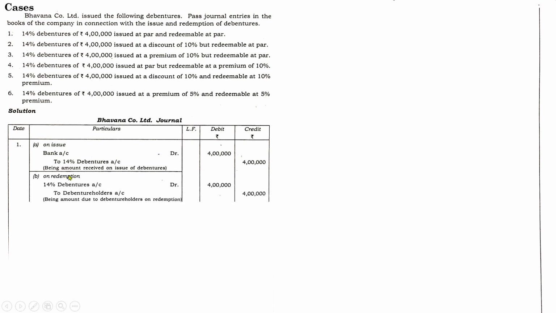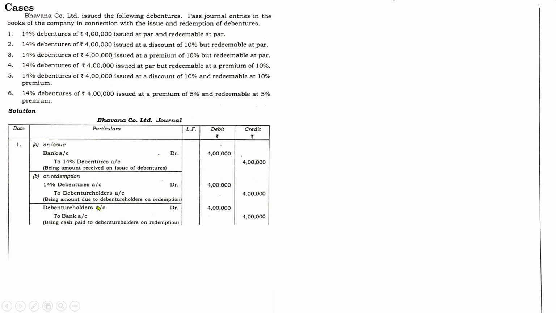At the time of redemption, the entry is 14% debentures account debtor to bank. Actually, that is a journal entry we have discussed in numerous questions. Either you can write it like that, or you can write: 14% debentures account debtor to debenture holders. After that, the amount paid to debenture holders: debenture holders account debtor to bank 4 lakhs. You can write these two entries.